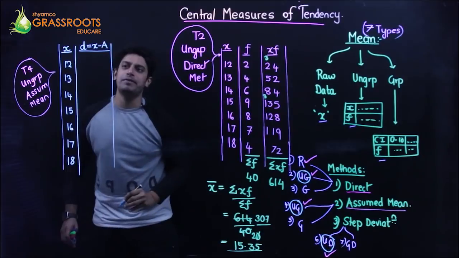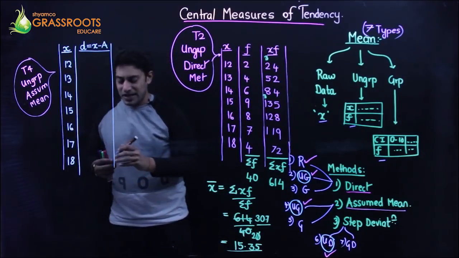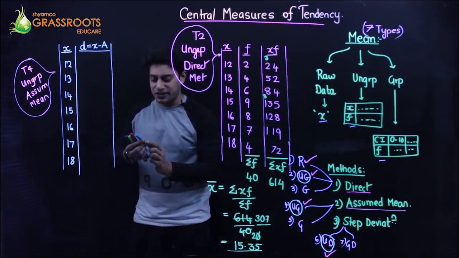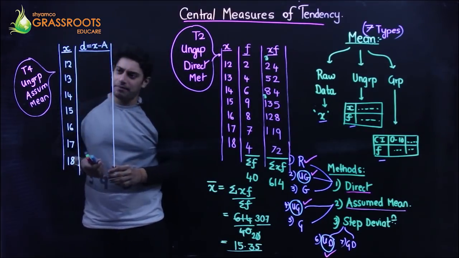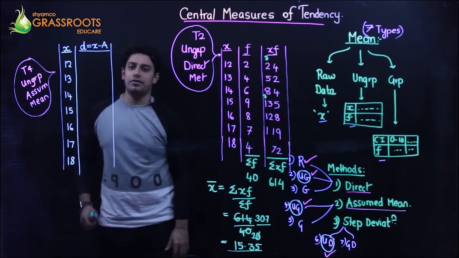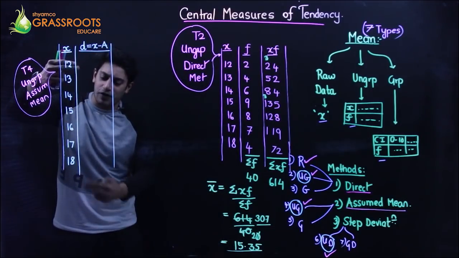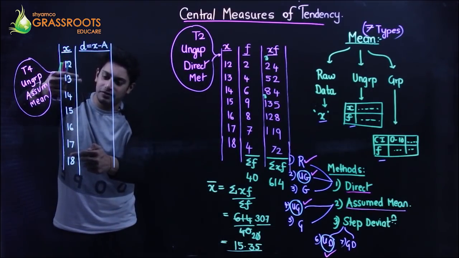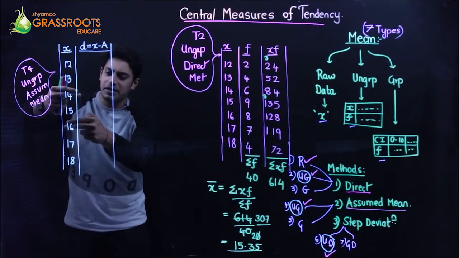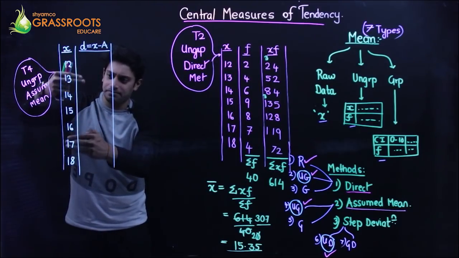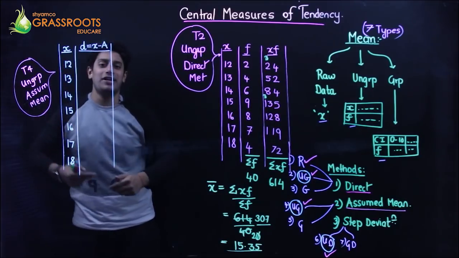Now what exactly do you mean by x minus a? What is a? A is the central term. How do we find a? You use the cover method. Cover one from top, one from bottom. Keep on covering. Whoever comes in the center is your a.